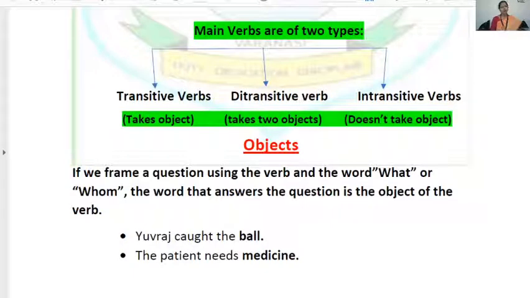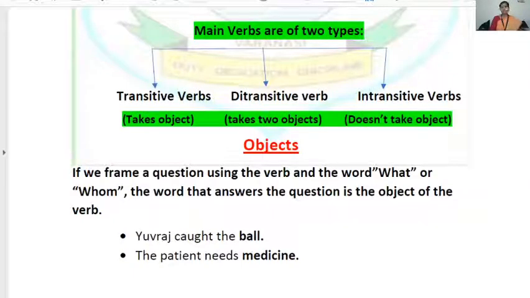Ball is the object. Now, the patient needs medicine. Needs is my main verb. Now ask the question, needs what? Got the answer? Medicine. So medicine is your object. In the same manner, when we ask a question to the main verb and I am getting my answer, that verb is transitive or ditransitive.